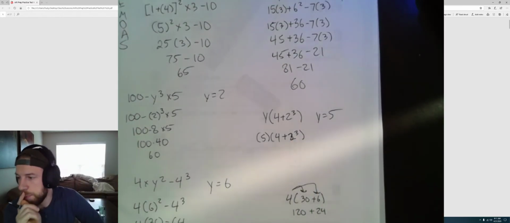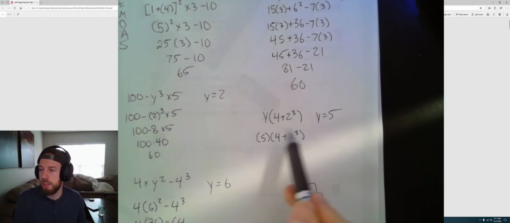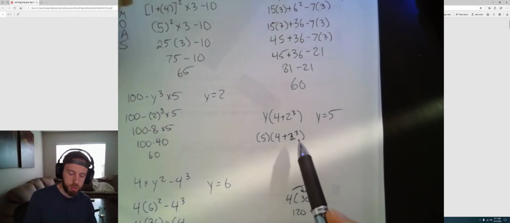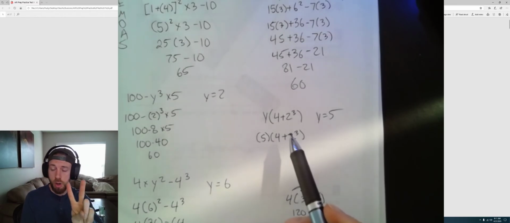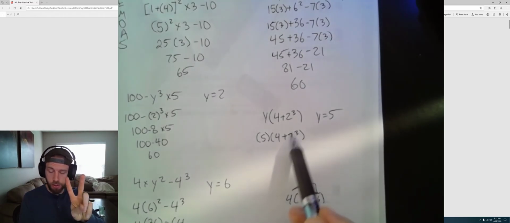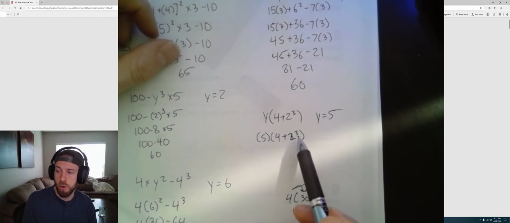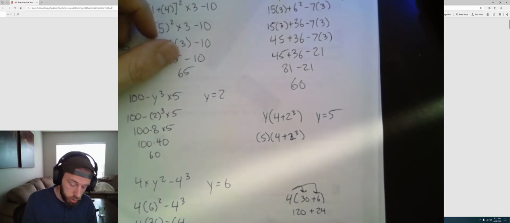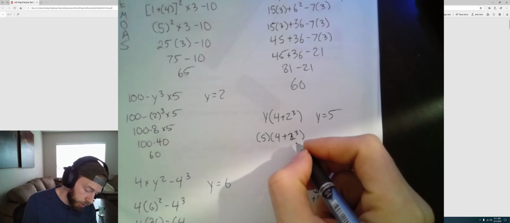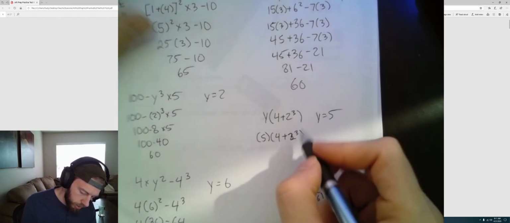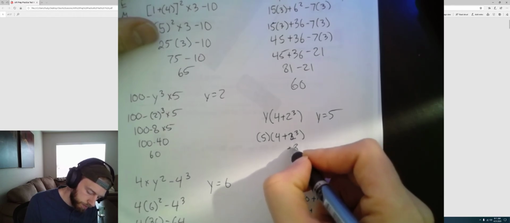And then we'll have a lot of people say, oh, Mr. Johnson, there is addition inside these parentheses, so we're going to do that first. That's not true. Although there is addition inside these parentheses, there are two operations happening. There is addition and there are exponents. And according to order of operations, what comes first, the addition or exponents? Exponents first. 2 to the third power, we did that one earlier, and we know that 2 to the third power is 8.